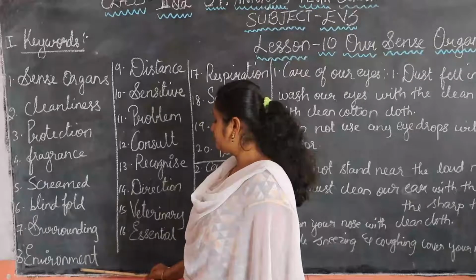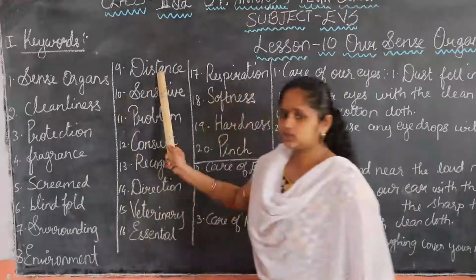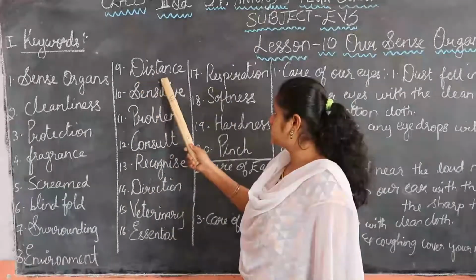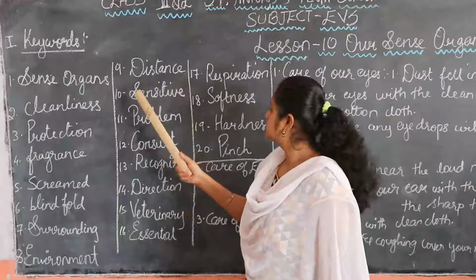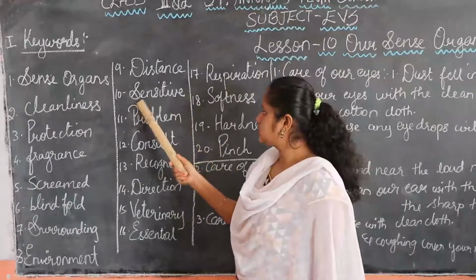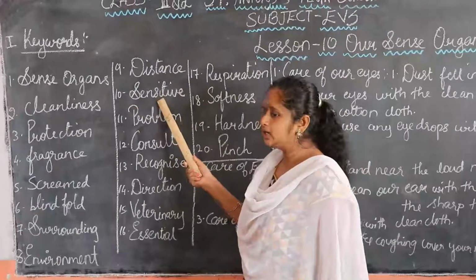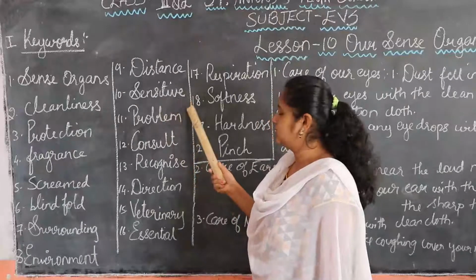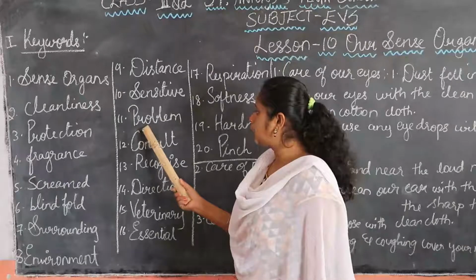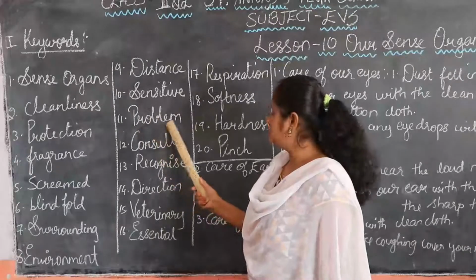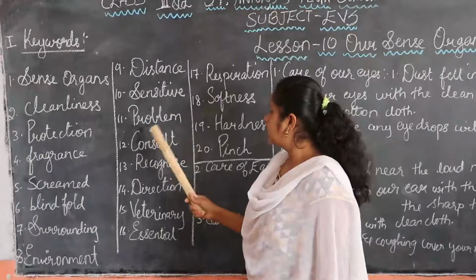Environment. E-N-V-I-R-O-N-M-E-N-T. Environment. Distance. D-I-S-T-A-N-C-E. Distance. Sensitive. S-E-N-S-I-T-I-V-E. Sensitive. Problem. P-R-O-B-L-E-M. Problem.